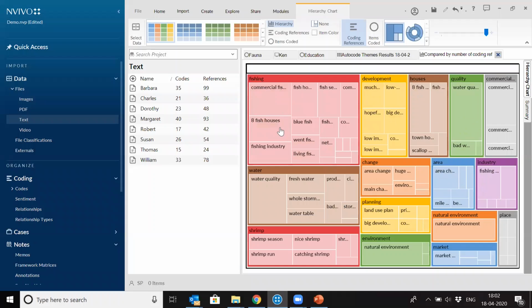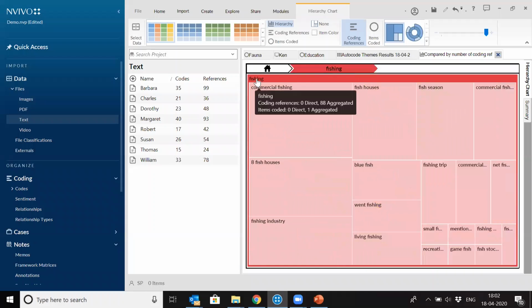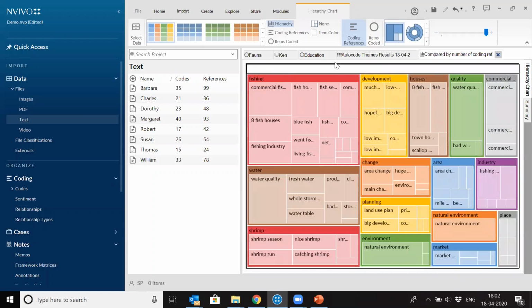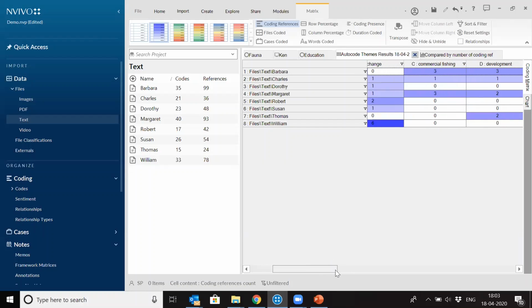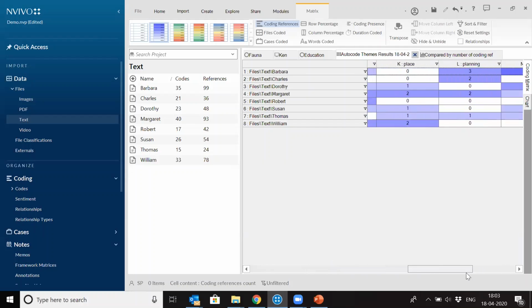And if you are interested in a specific theme, you can always click on this. It will open about fishing only. So all these themes you can see for yourself. And this is one of the visualizations. Then it creates basically a cross tab kind of thing for you also. It shows for each of the interviews, for each of the themes, how many references each interview has. So you can see for area, for change. So all these things, it shows the number of references for each of the interviews, right? So this is for automatic coding.